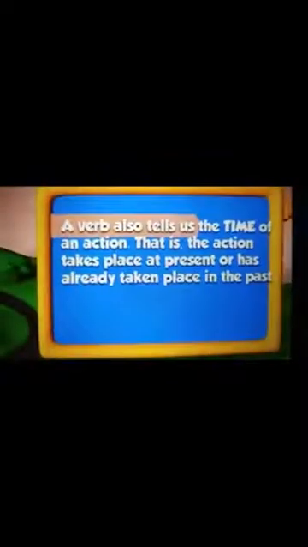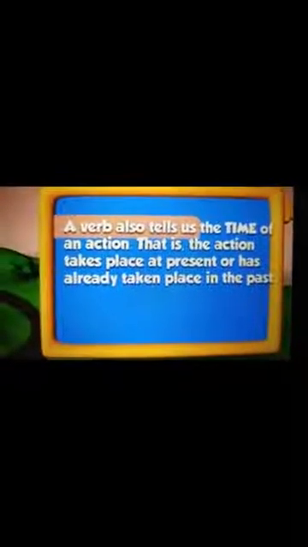Let us now see some examples of verbs. The first one here we have is drive. Then is flow, F-L-O-W, flow, that is also a verb. Then ring, R-I-N-G, ring. Fly, read. So these are some of the examples of verbs.